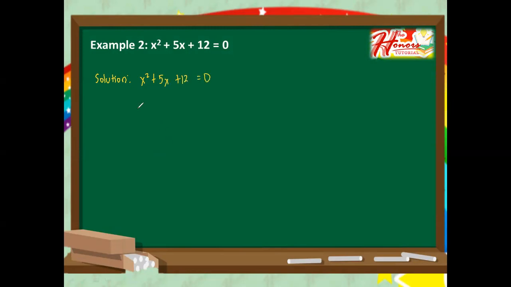And then kindly identify what is A, B, and C. A is 1, though we cannot see it here, but if 1 is used as a numerical coefficient, automatically it is an invisible number. So that's why we have here 1. And for letter B, we have here positive 5, and for letter C, we have here positive 12.